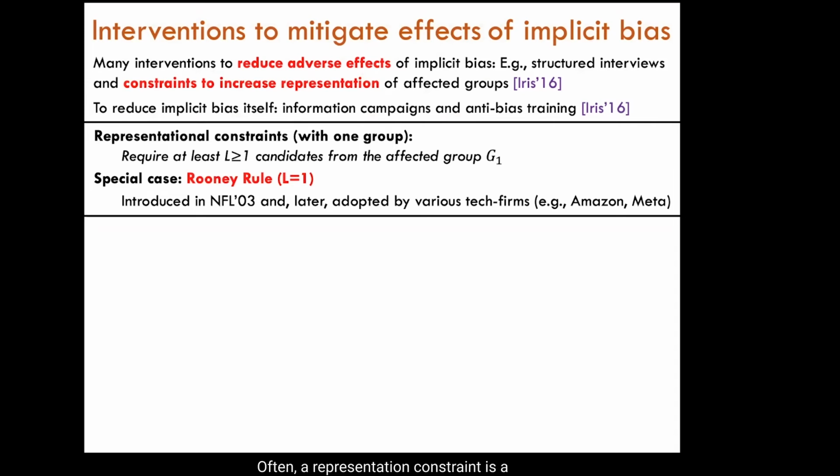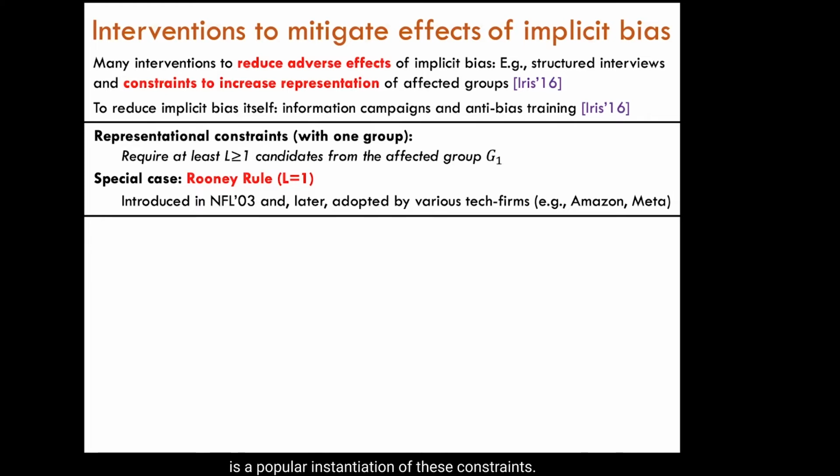Often, a representation constraint is a lower bound on the number of applicants selected from the affected groups. When there is a single affected group, this requires the decision maker to select at least L applicants from the affected group, where L is some parameter set by the policymaker. Such constraints can be used in any selection task, and for any selection task, they can be used in one or multiple phases of selection, from shortlisting applicants to hiring the final interviews.